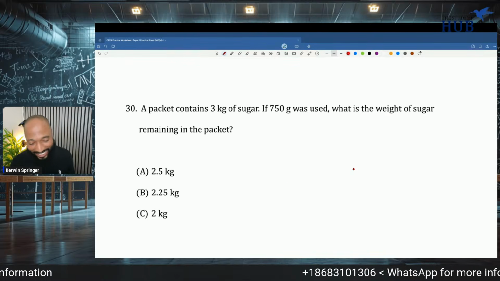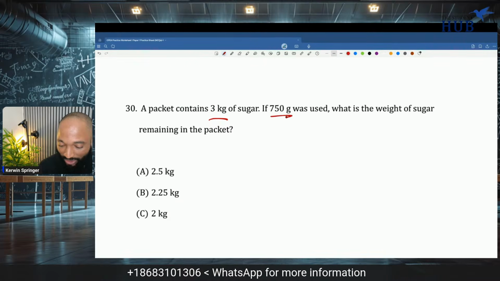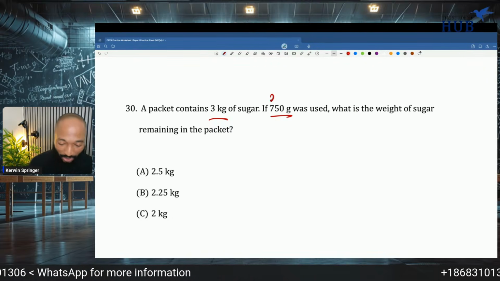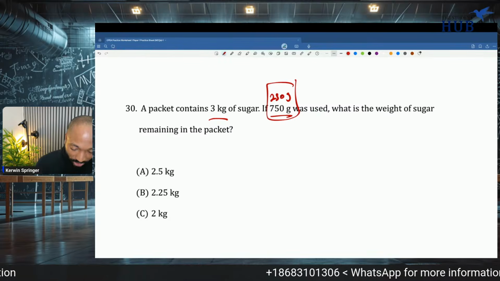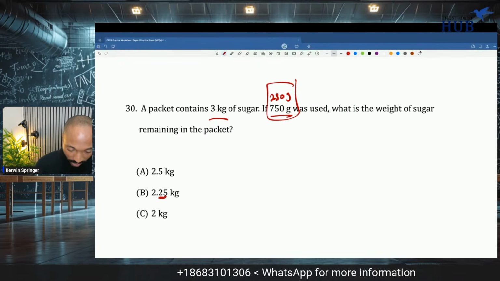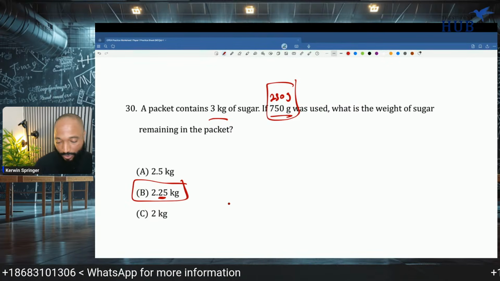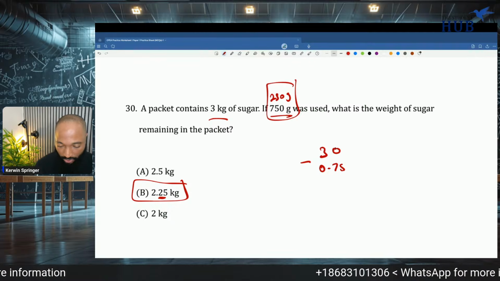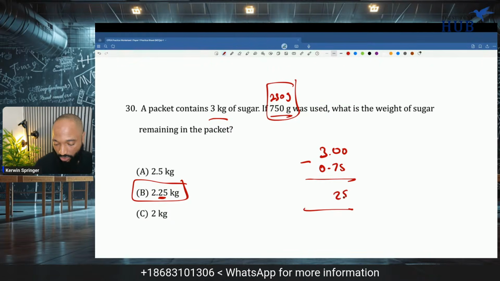A packet contains 3 kilograms of sugar. If 750 grams are used, what is the weight of sugar remaining in the packet? Well, there's 250 grams to go here to make 1,000. So I know that'll be extra. I see 2.5 here, so very promising, plus an additional 2 kilograms. So the answer is B. I can think of it like 3 minus 0.75. That's what's really going on here. 750 grams is 0.75. So 2.5.